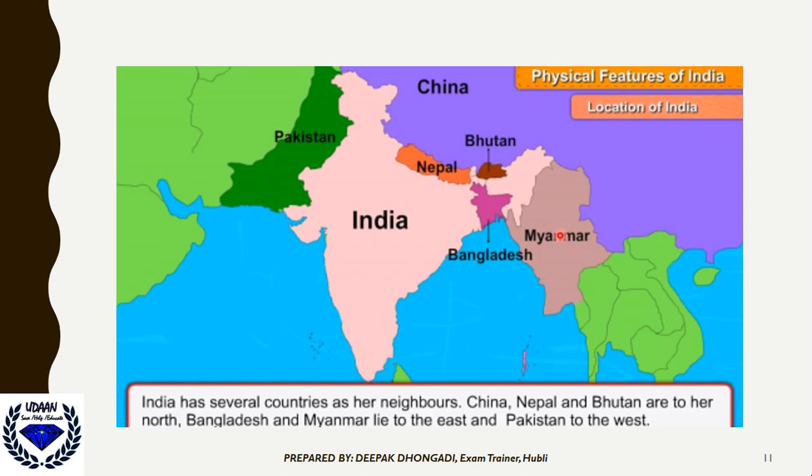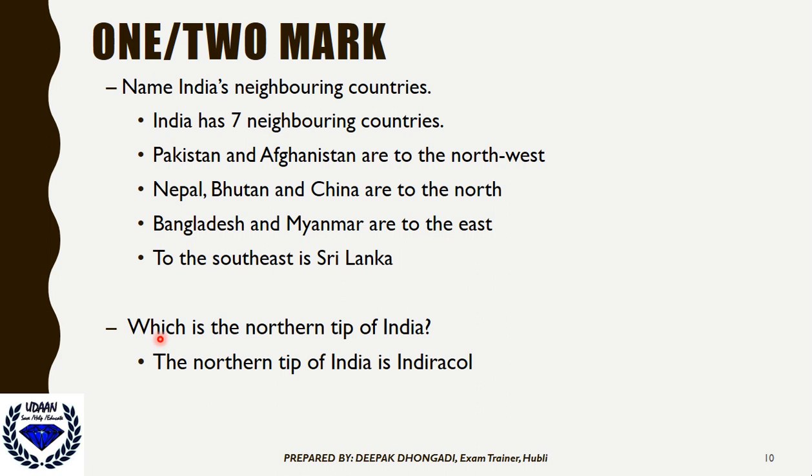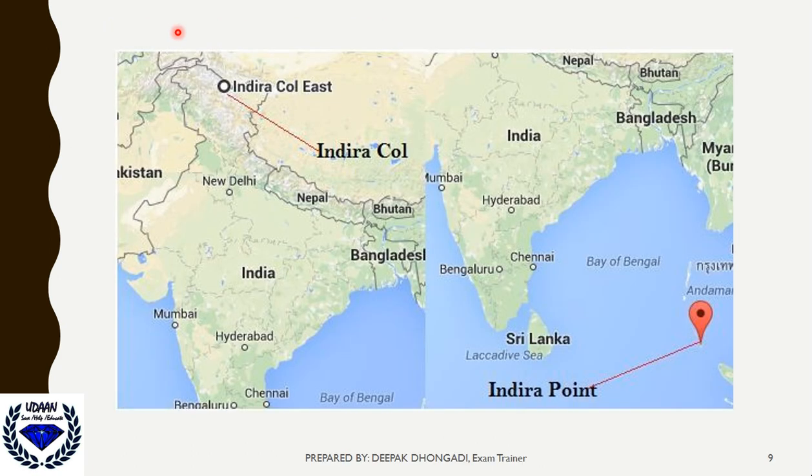And to the south we have Sri Lanka. The northern tip of India is the Indira Col, and the southern tip is Indira Point. So Indira Col and Indira Point are the northern and southern points.